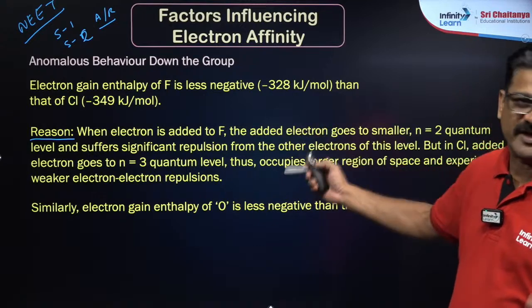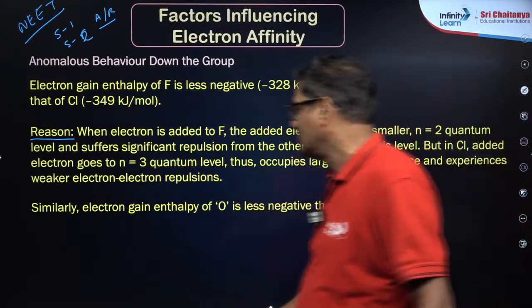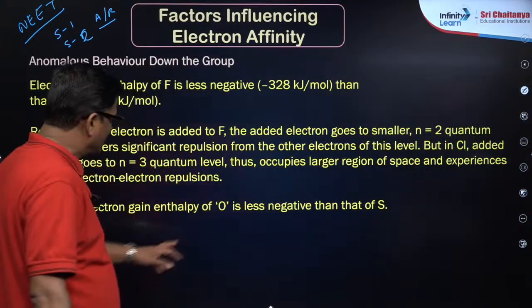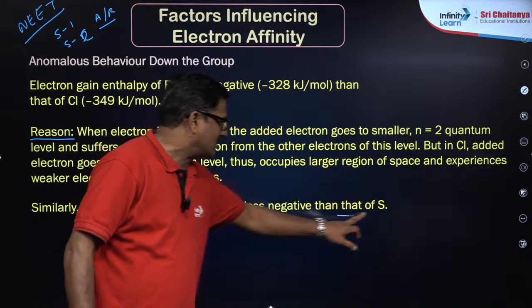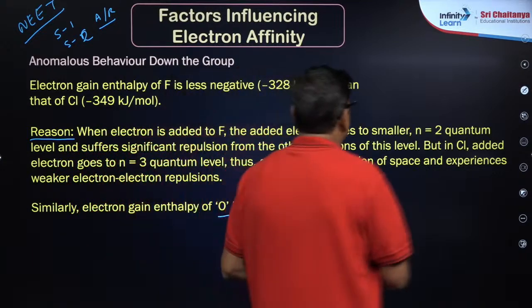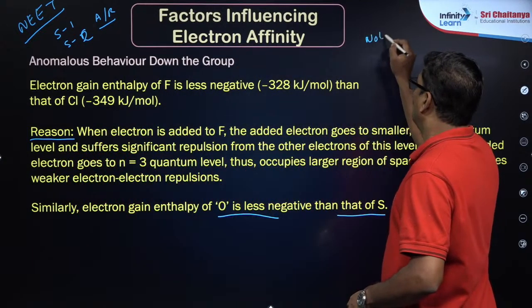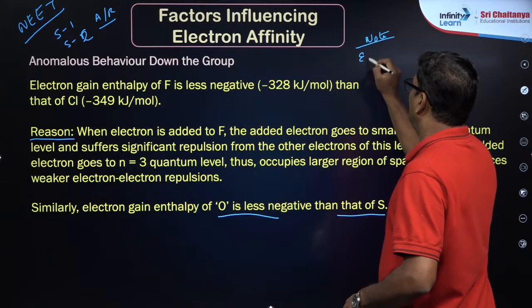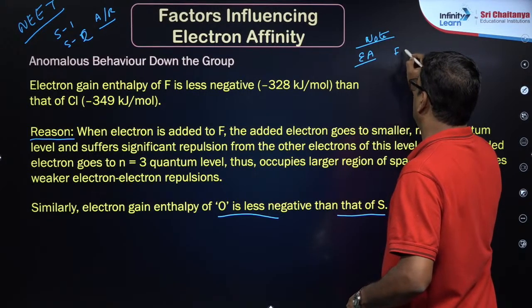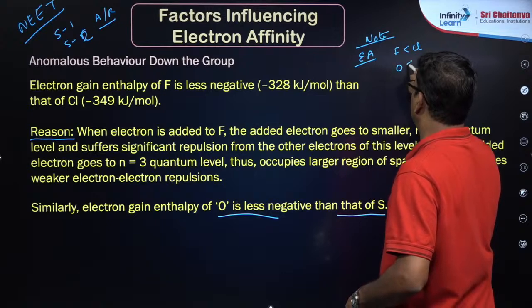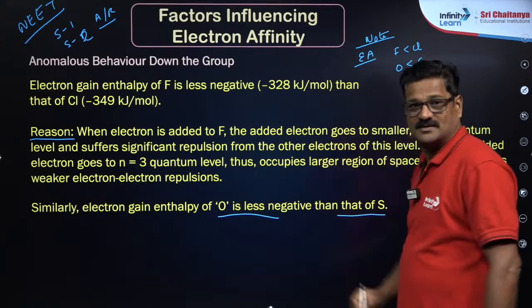You all just make a note of it, my dear students. So similarly, electron gain enthalpy of oxygen is less negative than sulfur. I just want to say, keep in mind, note: electron affinity of fluorine is less than chlorine and oxygen is less than sulfur, right?